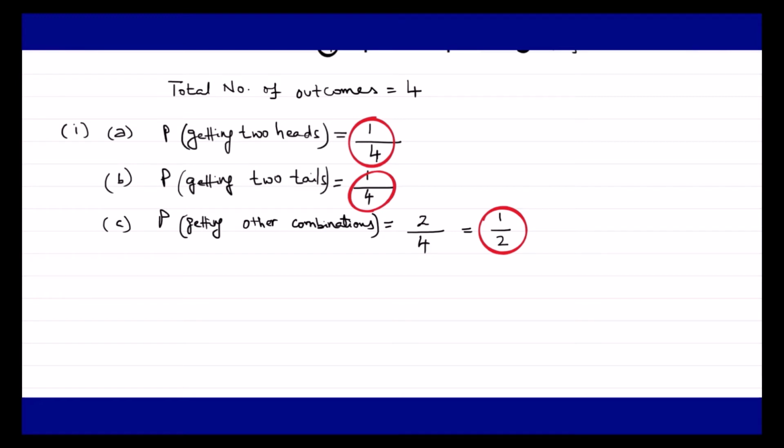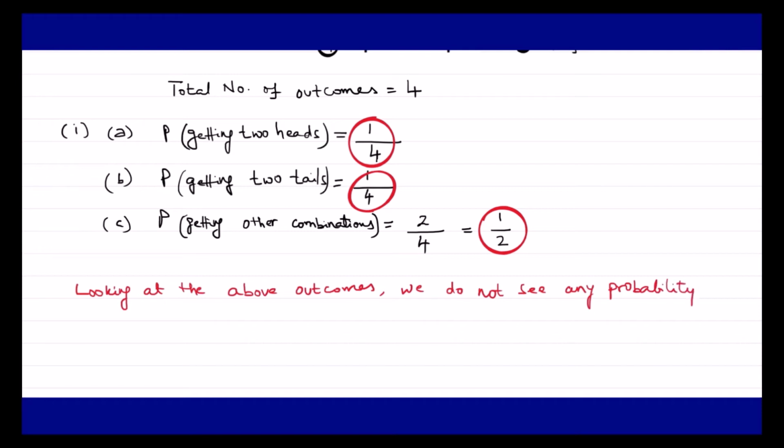We can write our concluding answer saying that, looking at the above outcomes, we do not see any probability having 1 upon 3.